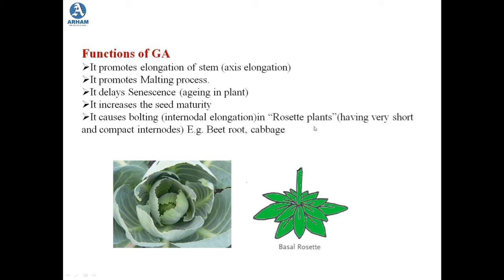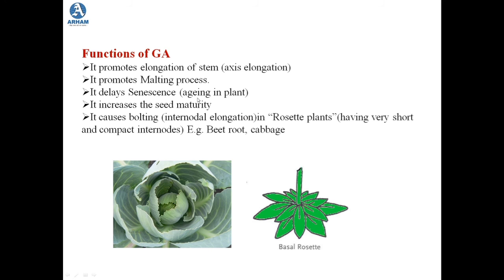So what actually happens? These rosette plants have very short and compact internodes. The leaves of the rosette plants are arranged in this manner, and these leaves are attached to the nodes. At each node there are leaves attached, and between two nodes there is the internode, and this distance between the nodes, the internodal distance, is very short and very compact. What gibberellic acid does is elongate this internodal distance, and that is known as bolting.